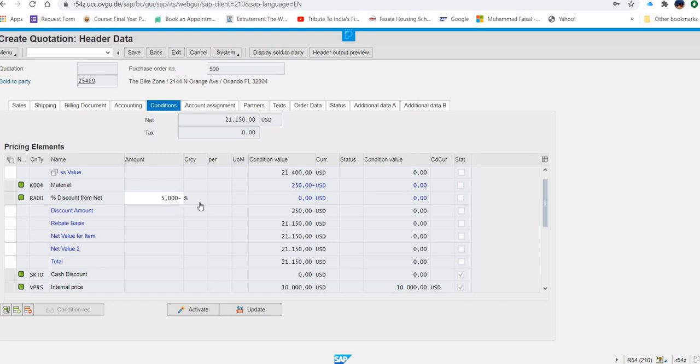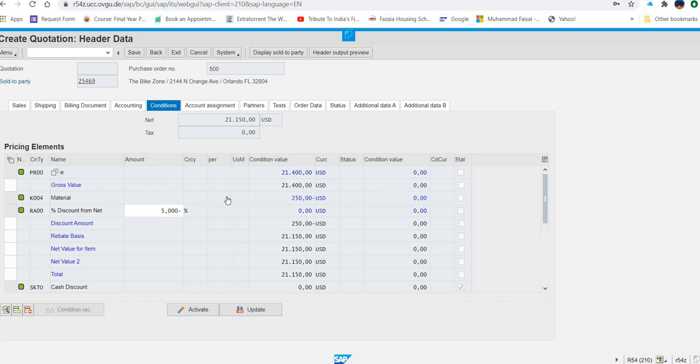5% minus. Okay. Now in this step, nothing more required. What you will do, you can just go at the top of the screen and you can see the net value has been changed accordingly. But for this change, what is required, you have to